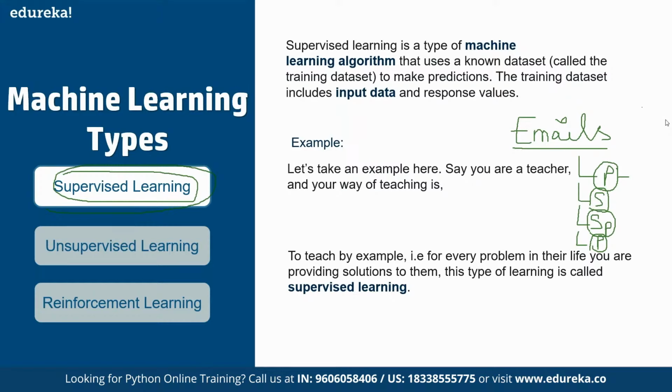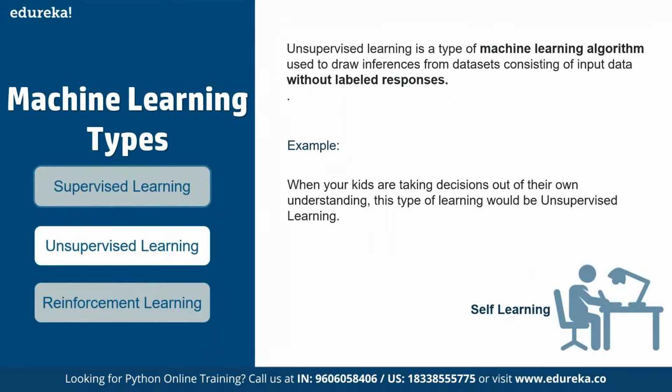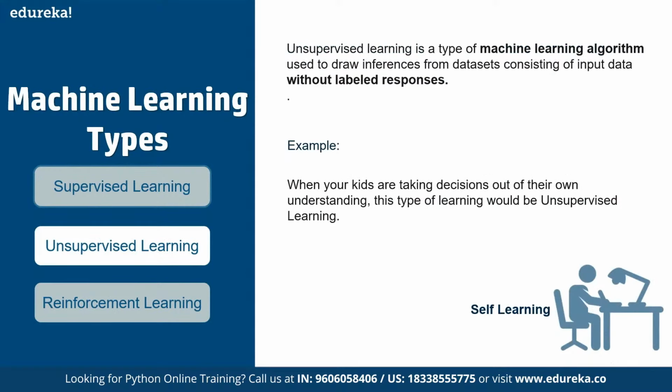So next we have unsupervised learning. Here we make use of unlabeled data sets. A simple example is the recommendation engine. For example, when you're using Netflix or YouTube, we get multiple recommendations. Now they are not based on any labels, right?